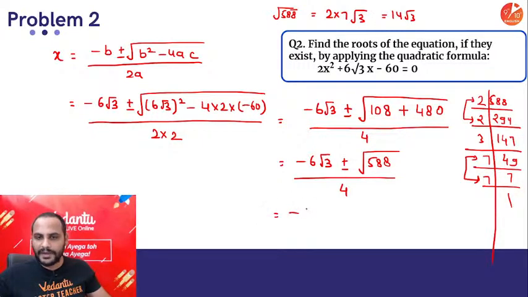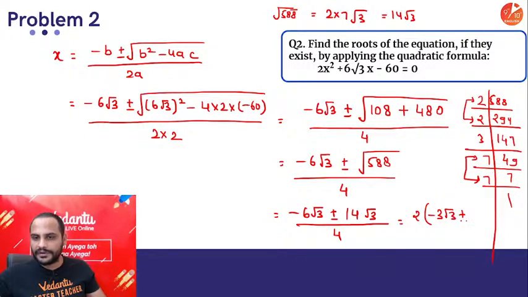So you have got minus 6 root 3 plus minus 14 root 3 divided by 4. If you take 2 common, you will get minus 3 root 3 plus minus 7 root 3 divided by 4, 2 and 4 got cancelled. You will be getting minus 3 root 3 plus minus 7 root 3 divided by 2.